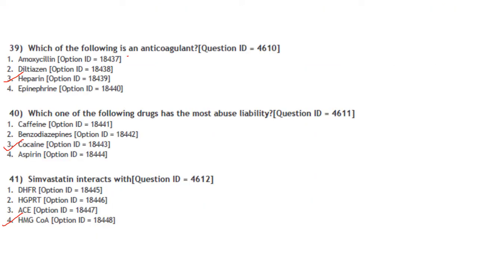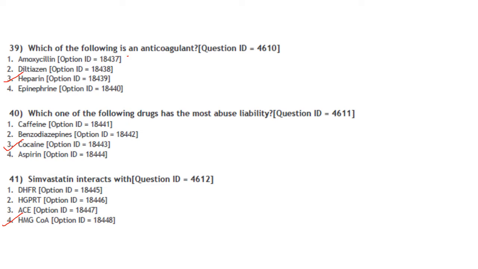Then next one, which of the following is an anticoagulant? So out of this, heparin is an anticoagulant. Then which one of the following drugs has the most abuse liability? Caffeine, benzodiazepines, cocaine, aspirin. Of course cocaine. Answer is option 3. Then simvastatin interacts with. So simvastatin is a statin, so it will interact naturally with HMG-CoA.